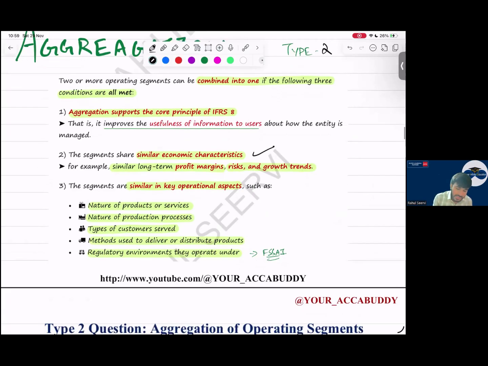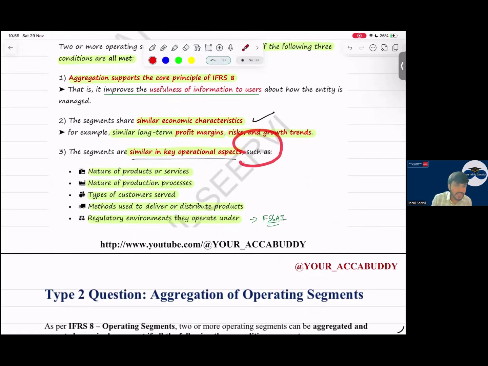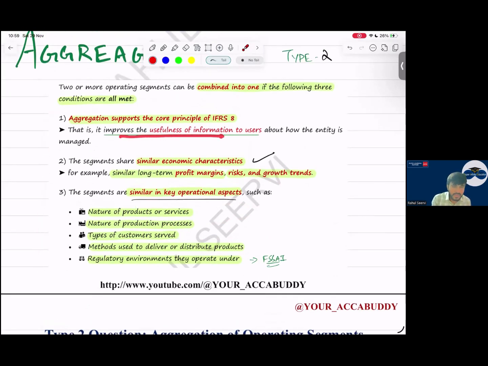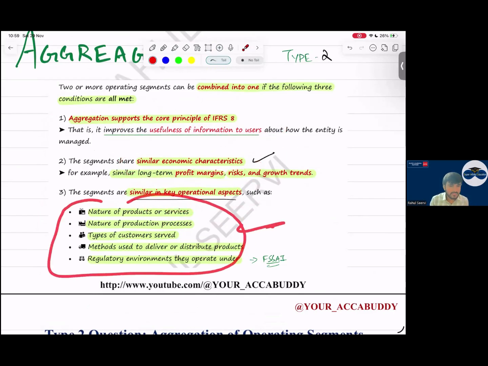Third, they should be similar in key operational aspects such as nature of product or service, nature of production process, type of customer served, method of delivery, transport, etc., and the regulatory environment they operate under. What is important is that the core principle should be satisfied, there should be similar economic characteristics, and these aspects should be similar. It's not that each and every point will be similar. Here and there some difference can be there. It's okay, no issues in that.